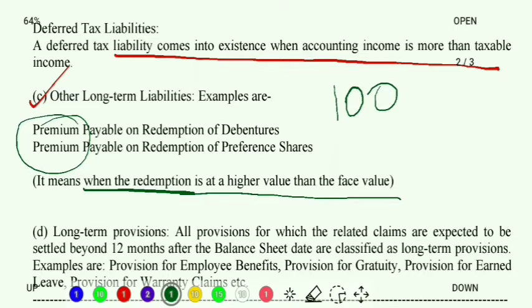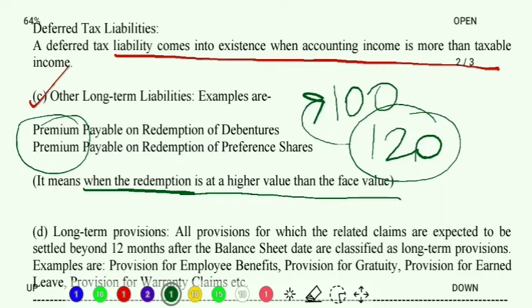But when I am paying back on or before its maturity date, I need to pay 120. That means I am redeeming my debentures and my preference shares, but at a higher price. This 120 is higher than the face value of 100. So this extra 20 is actually the premium which I am paying. Therefore, it arises as my other long-term liability. It is a liability for me because I have to pay more price for it. Clear? Other long-term liabilities.